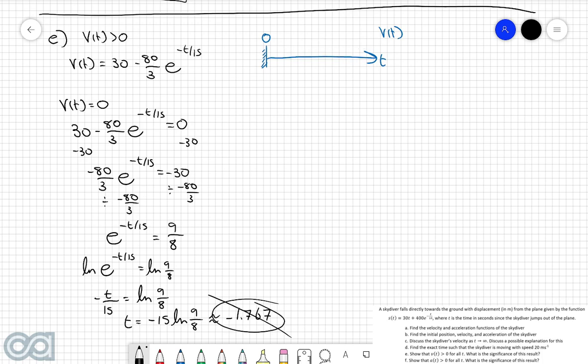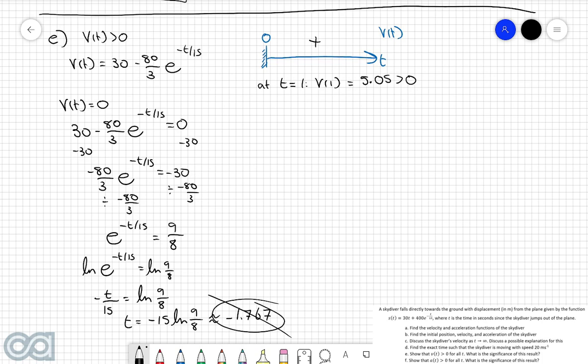Then, as you normally would with a sign diagram, we're now going to test out the velocity function at some point in this region to see if it's a positive answer or a negative answer. The easiest way to think about doing this is we'll just substitute t is equal to 1. So v of 1, if you chuck 1 into your velocity function, is equal to 5.05, which is greater than 0, so I can pop a positive in that region there.